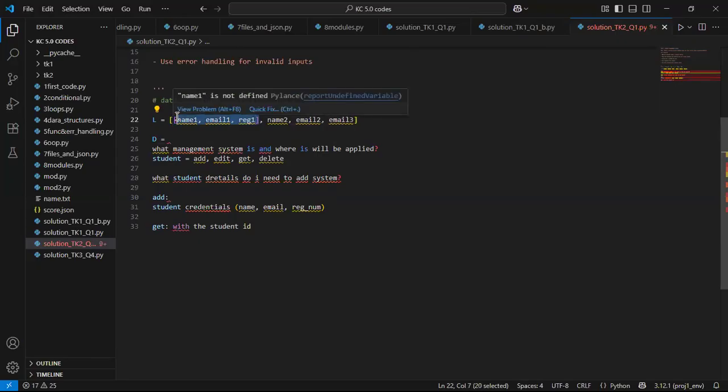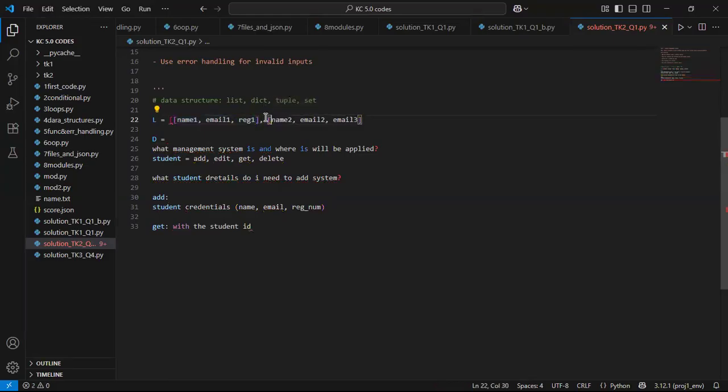So if I want the details for student one, I'll just fetch this item, and it will come out like this, right? We can do that, and this will work, where I group each student's details in a list. So I can use this.